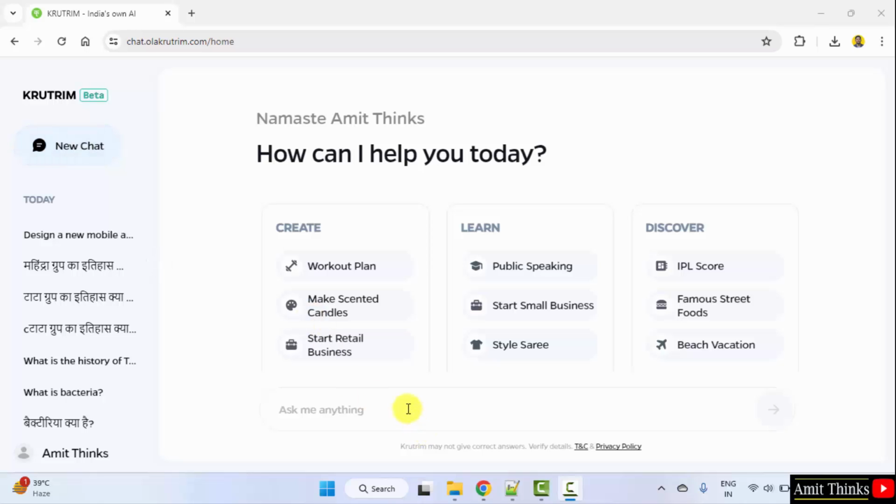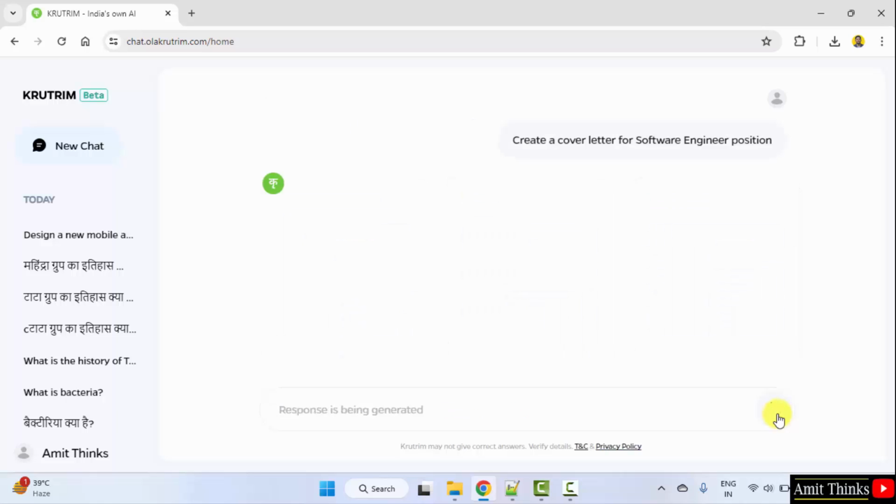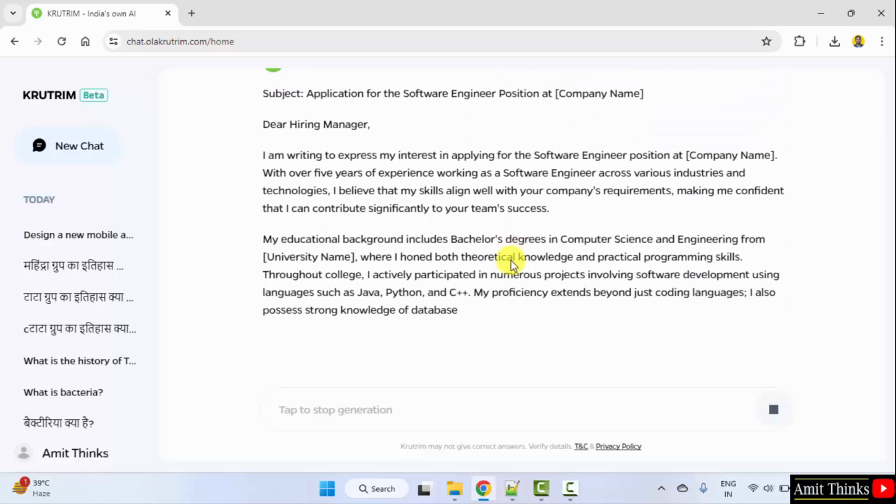Now let us write a prompt to create a cover letter for a software engineer position. Create a cover letter for software engineer position. Submit. Here it is, it has created with the subject also.